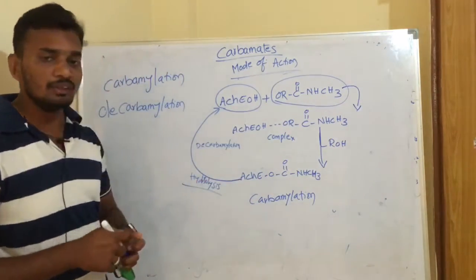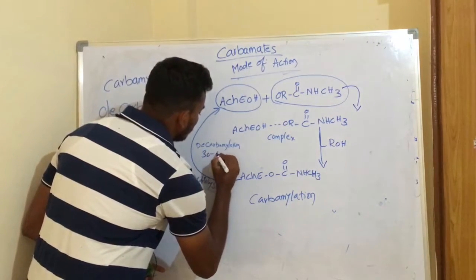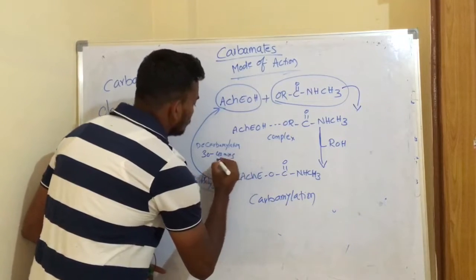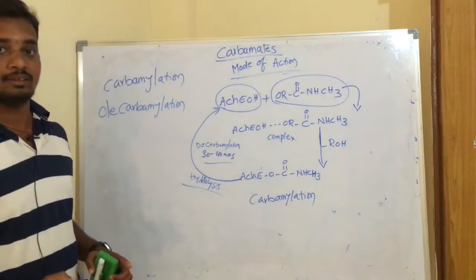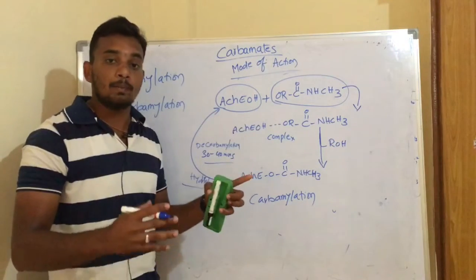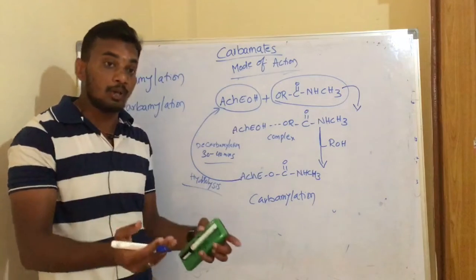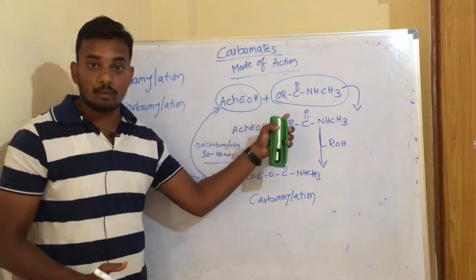Okay, the half-life of this decarbamylation is calculated as 30 to 40 minutes. To understand, let us imagine in a nerve synapse all the acetylcholinesterase is carbamylated and there is no further supply of our carbamate compound.